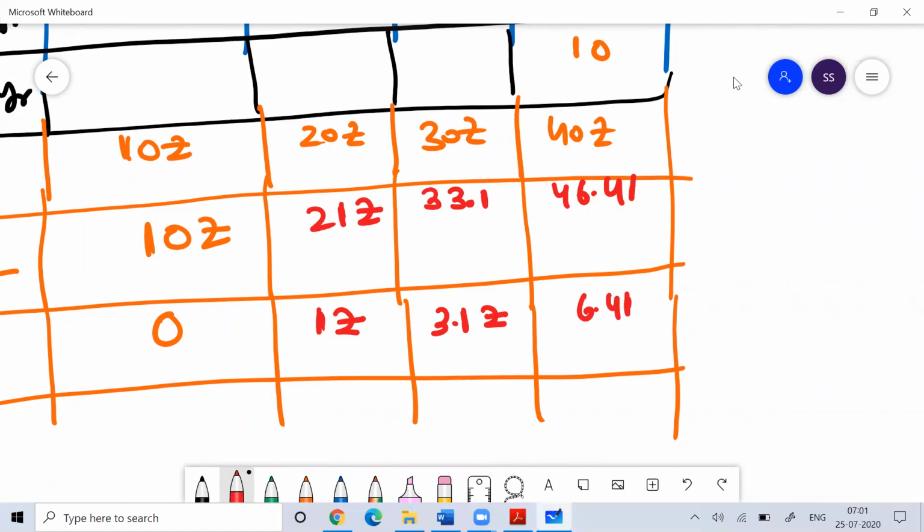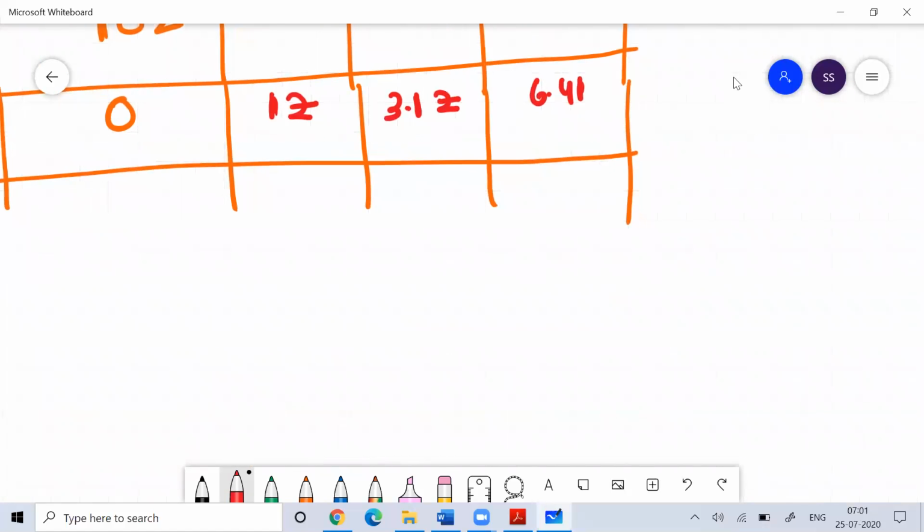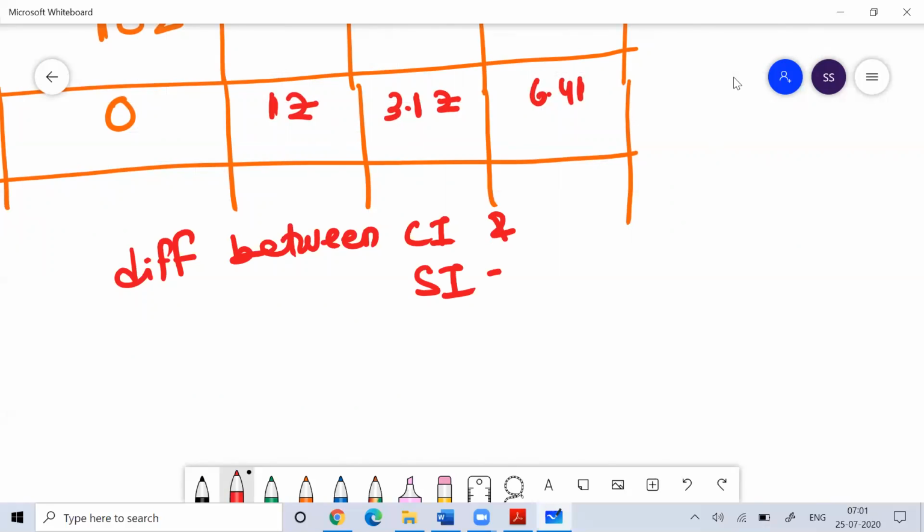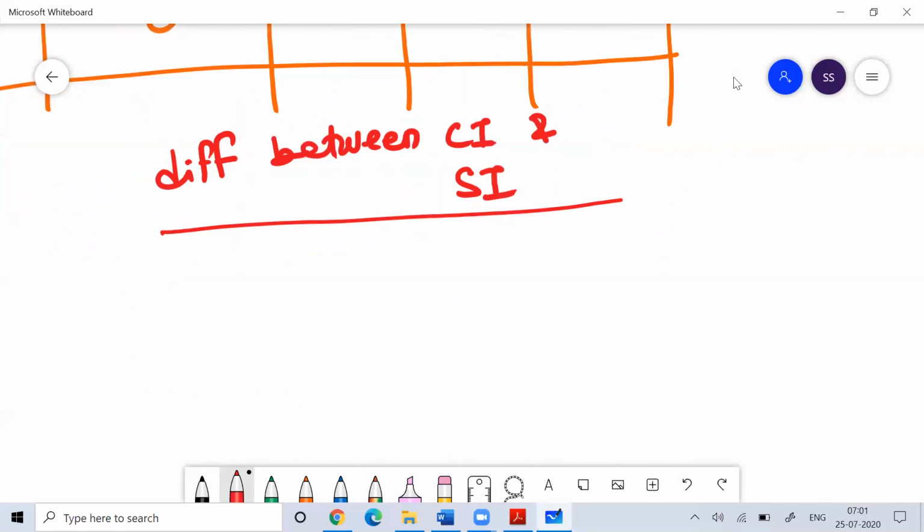So mathematically, from an exam point of view, if you want to calculate the difference between compound interest and simple interest, you should know the formula for after 2 years.